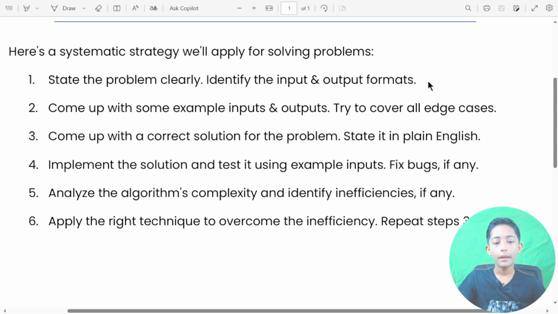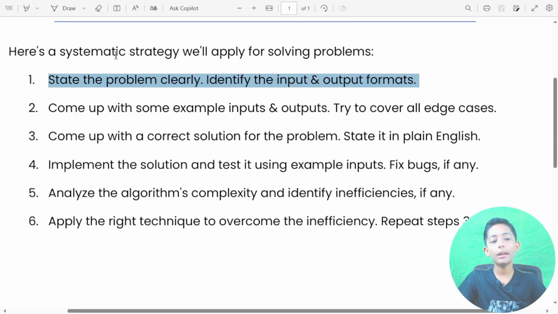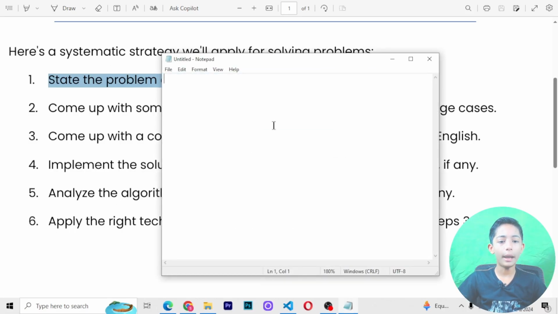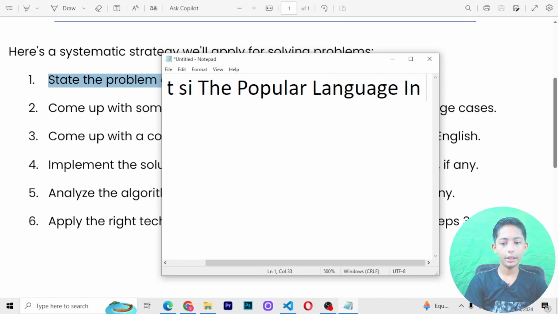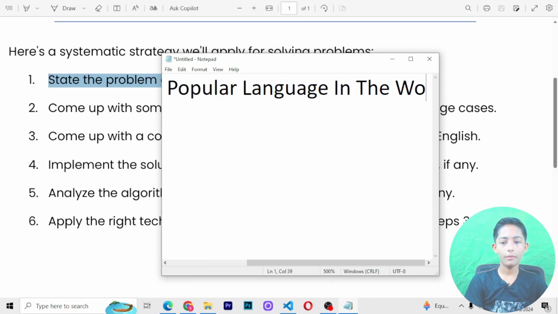This first line is saying, first of all, state the problem clearly. For example, in the notepad I write: what is the popular language in the world.